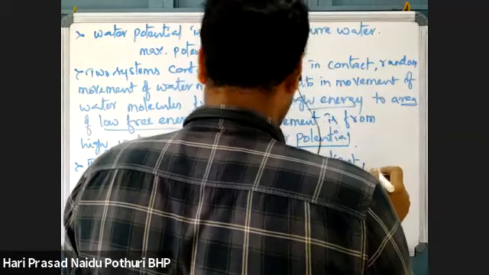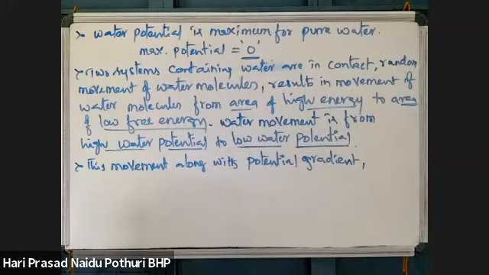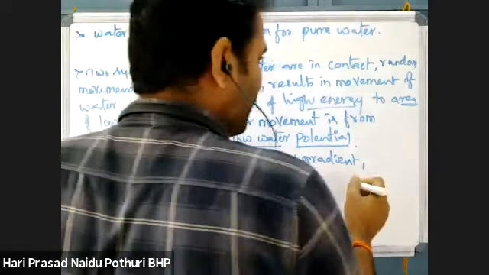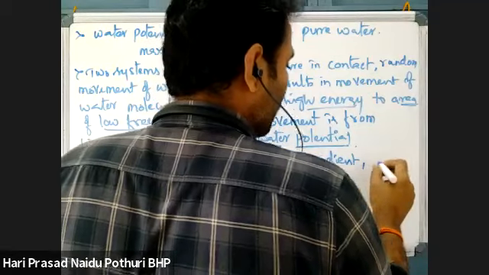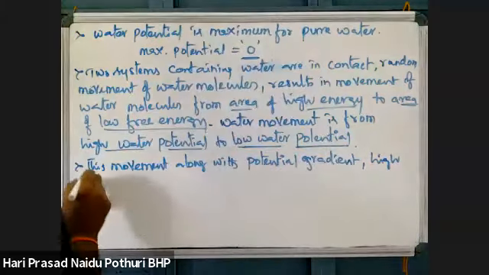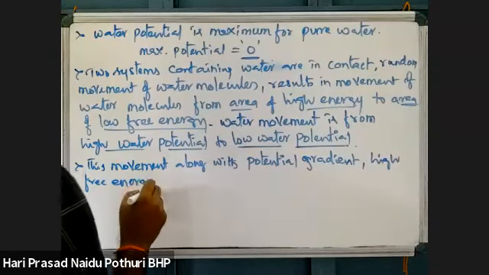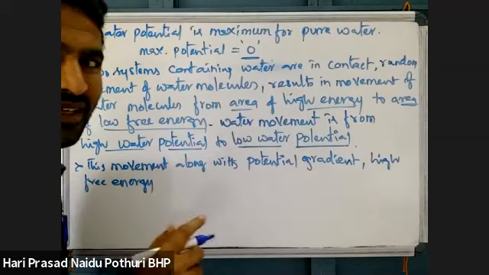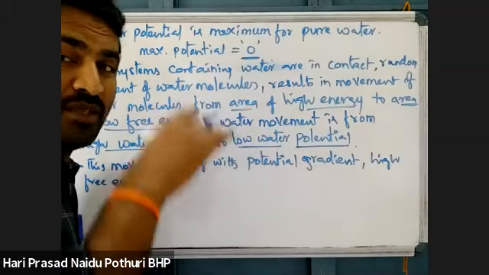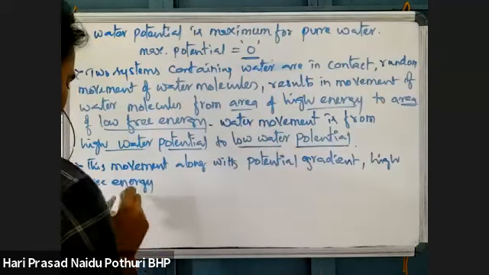That is what we can say, downward movement, or rather, downhill, not downward. Substances moving from high free energy to low free energy is downhill movement. Uphill movement means low concentration to high concentration. High concentration to low concentration means downhill.